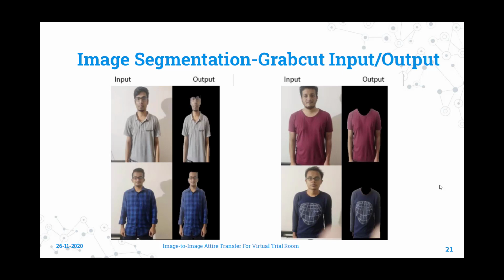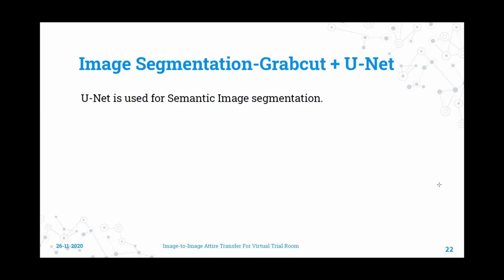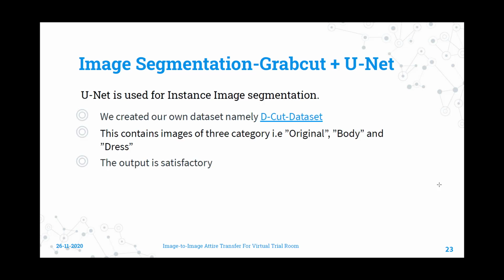To put segmentation into play, we have taken advantage of the UNet architecture. It is a deep convolutional network often used in the task of semantic segmentation. We have created a small dataset of our own to train the UNet model. The dataset contains images of three types: original, body, and race. We feed the model, which receives as input a raw image and outputs a three-dimensional mask. Here, it is able to recreate from the original images the desired separation among skin, background, and race.